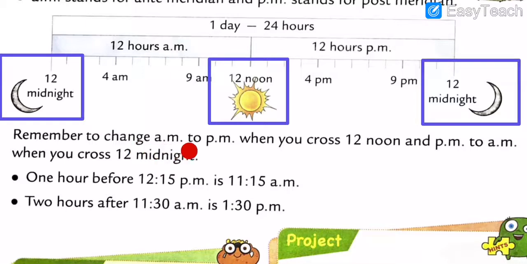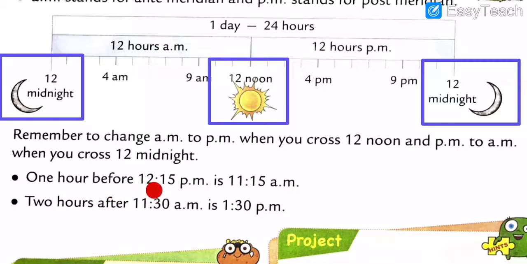And then here, remember to change AM to PM when you cross 12 noon, and PM to AM when you cross 12 midnight. Got my points, all of you? Remember to change AM to PM when you cross 12 noon and PM to AM when we cross 12 midnight.